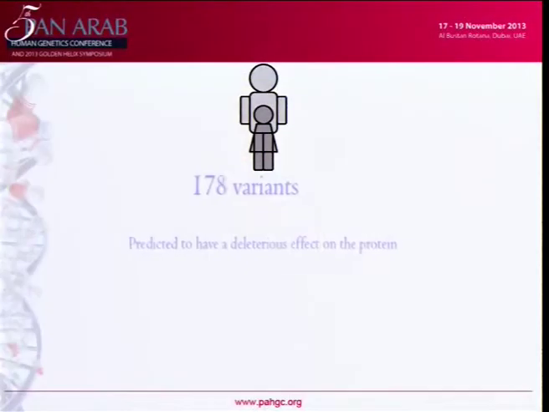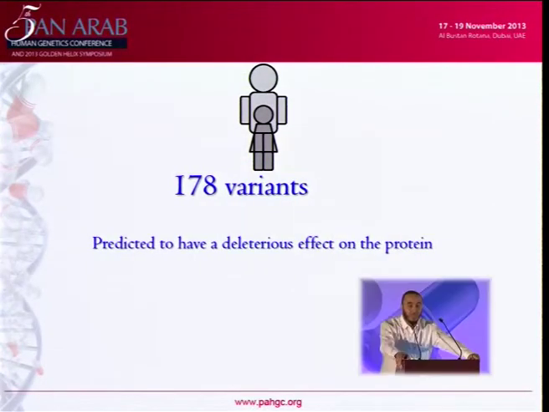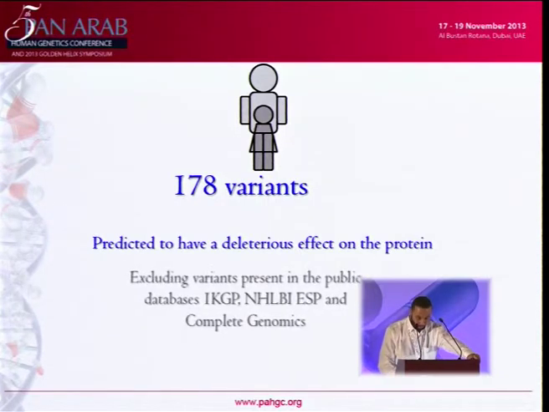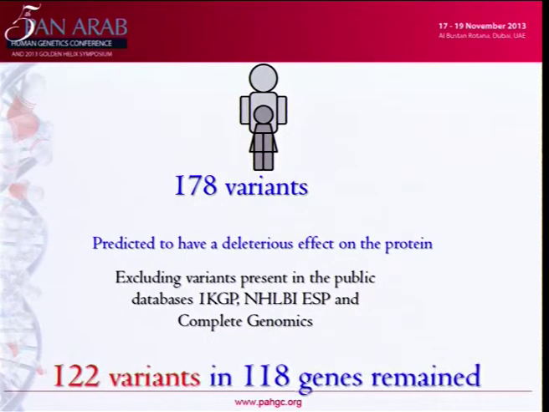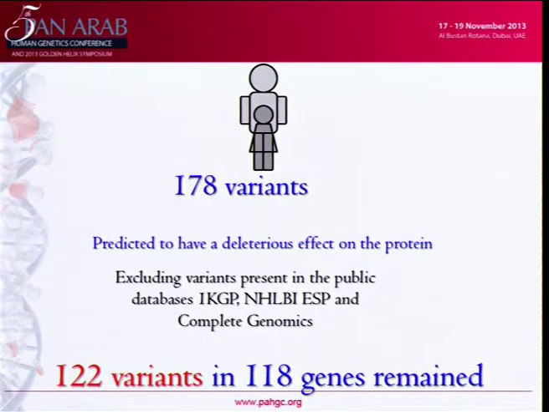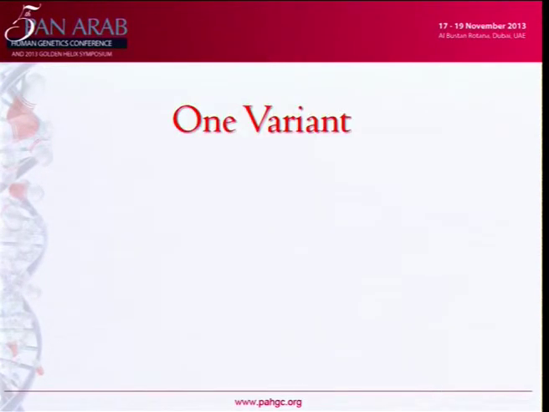So from around 300,000 variants, after this selection, we came to 178 variants. And after another filter, where we compared these variants with different references such as the complete genomic reference, we selected 122 variants in 118 genes.